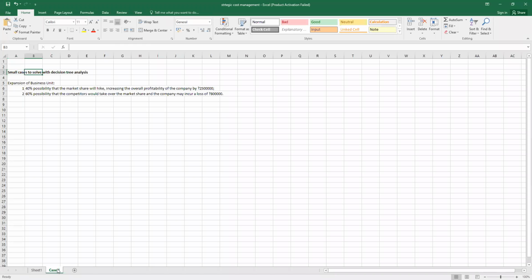And this is a thumb rule that the sum of all the probabilities will be 1. Because when you are going for expansion, there will be either profit, that is you will be successful, or you will get the losses. So in some case it's 80%, then the chances of losses will be 20%, but the sum of all probabilities will be 100%. That is, if we convert it into points, that is 0.8 and 0.2, so the sum should always be 1. This is a thumb rule when we apply the probability analysis.